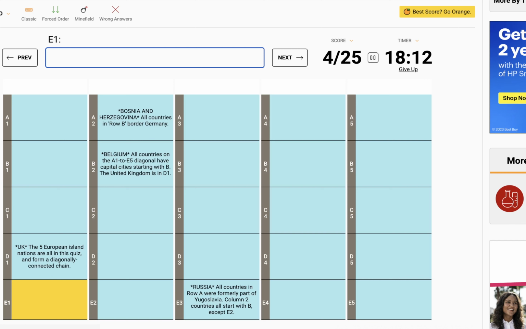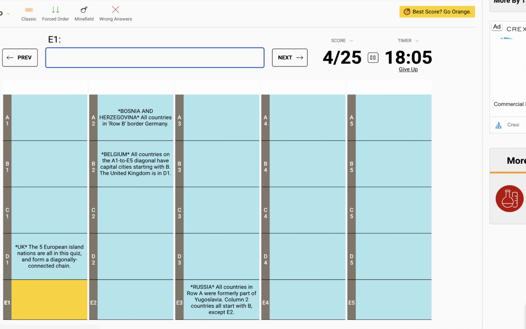I'm guessing Cyprus is considered European here. And then the diagonal chain. I think that means it's going to have to be like C2, B3, A4, or E2. Okay, so actually, we can narrow this down a bit because none of the islands start with B, so E2 is going to be an island, which forces D3 to be an island. But I don't think that gives us any information yet.